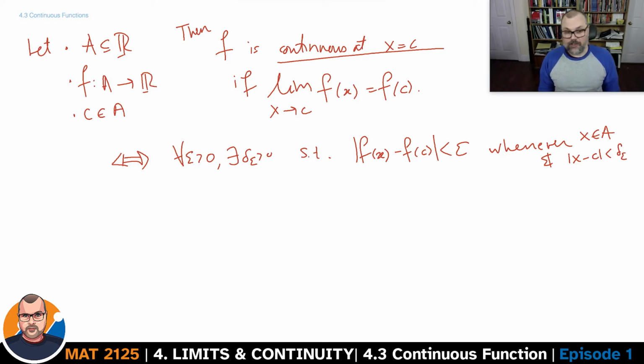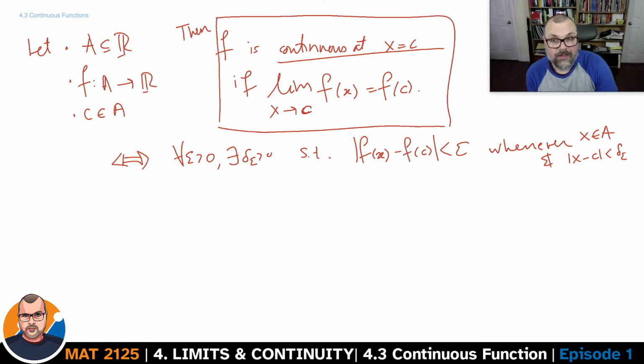And here, because we might actually allow x to be equal to c, we do not have the typical strictly greater than 0. See, the definition I gave you earlier is only valid if c is actually a limit point for set A.